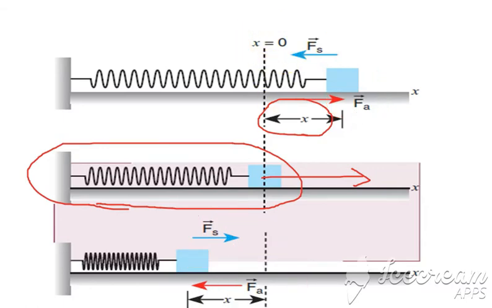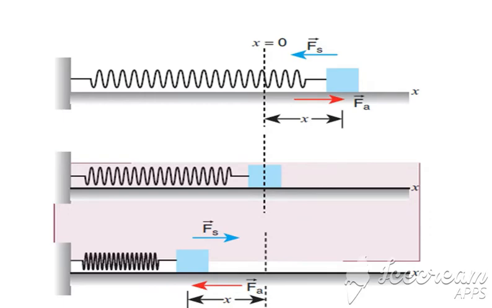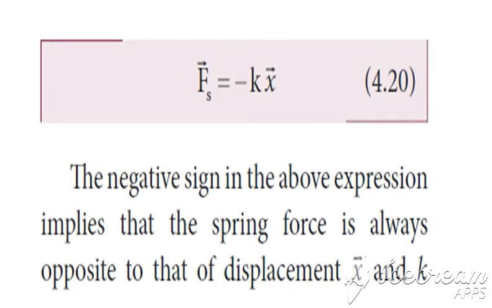Whenever a spring is elongated, it also compresses, is it not? So we are getting the equation as F is equal to minus K into X. Here we have a negative sign, which indicates that the spring force is always opposite to the displacement. Spring force is always opposite to the displacement.